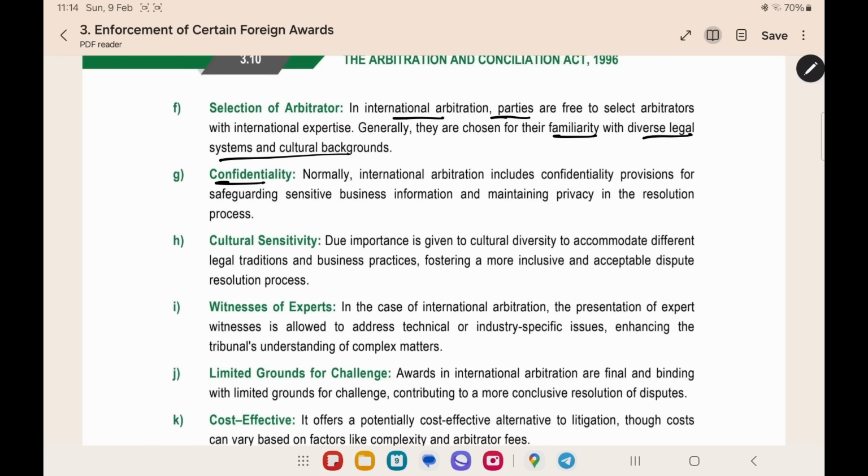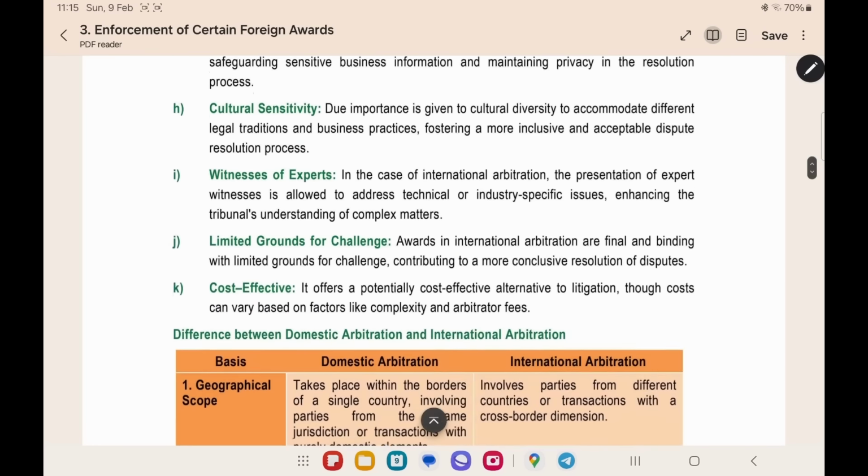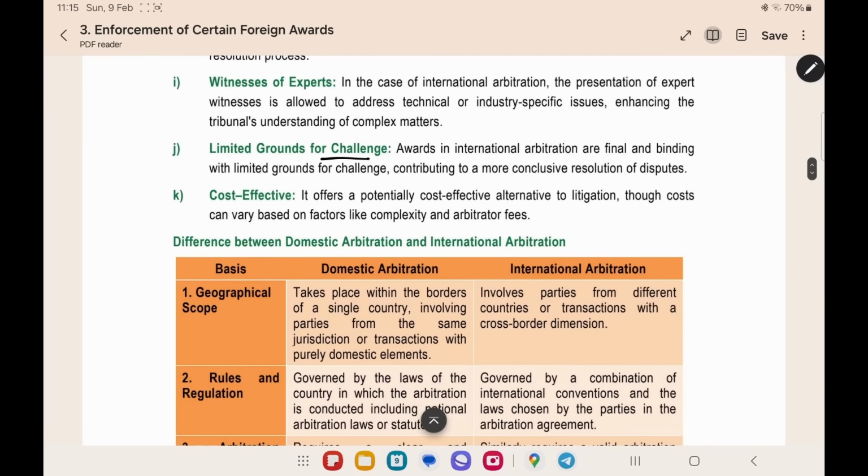Confidentiality. Here also the same confidentiality related provisions are given. Cultural sensitivity. Since the parties are from different cultural backgrounds or different countries, we have to give importance to the culture. And witness of the expert. In the international arbitration, if it is related to a specific technical area, the arbitrator can appoint an expert to give opinion and give some explanation on the technical or industry specific issues. The next thing is limited grounds for challenge. When it is an international award, you cannot challenge it on many grounds.